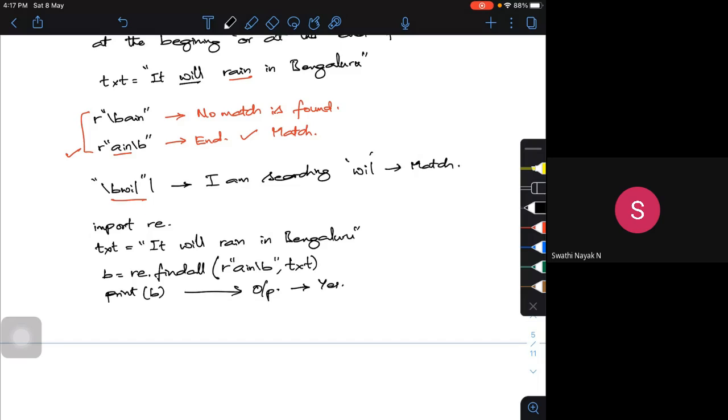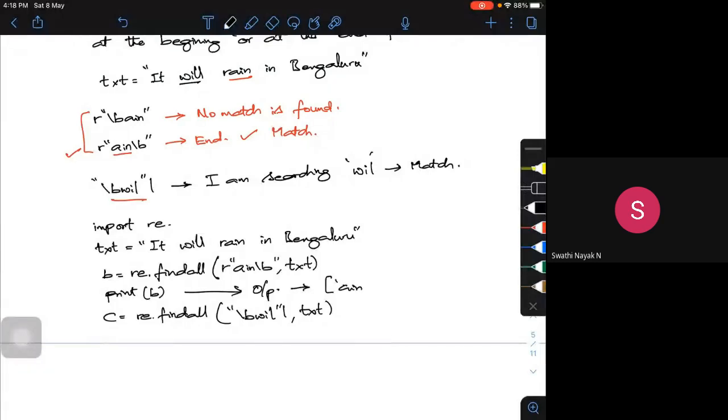Suppose I try to find, for example, some c is equal to re.findall, slash b wil in text. Okay, yes. So what does the s mean? It means I'm going to get the output as ain.